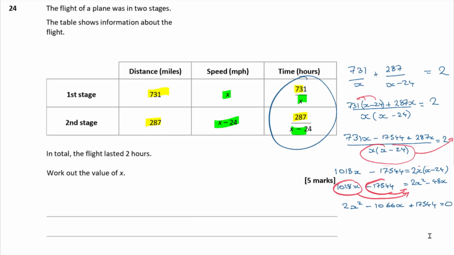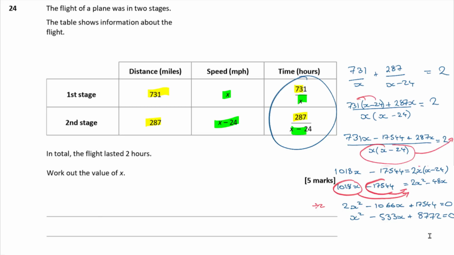So now I've got a quadratic, haven't I? Now notice I've got 2x squared at the beginning, so I can make things a little bit easier for myself just by dividing through by 2. That's going to give me x squared minus, what's half of 1066? That's 533, isn't it? So 533x plus half of 17,544. 17,544 divided by 2 comes out to be 8,772.